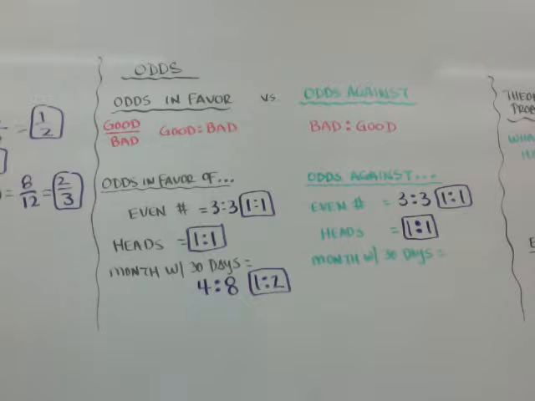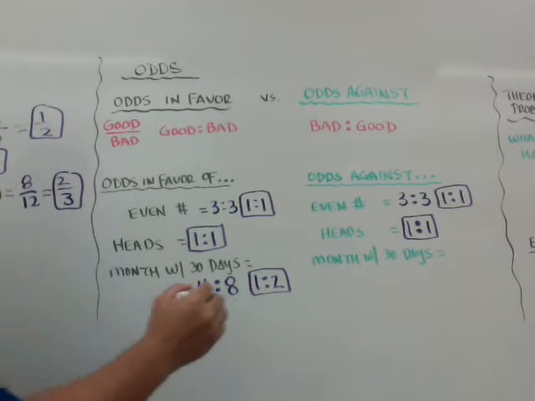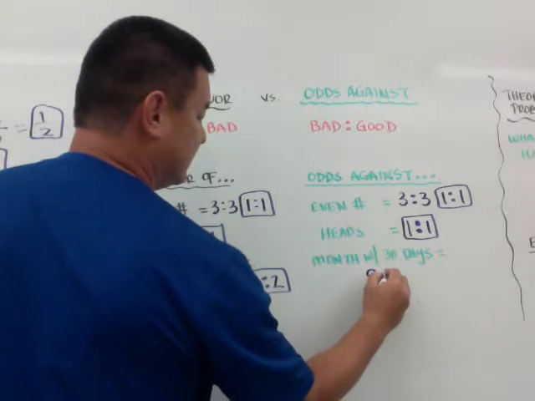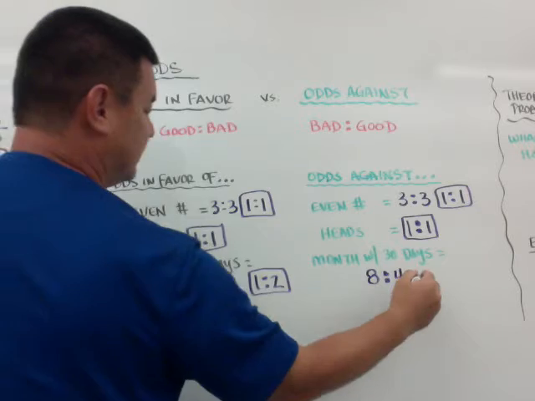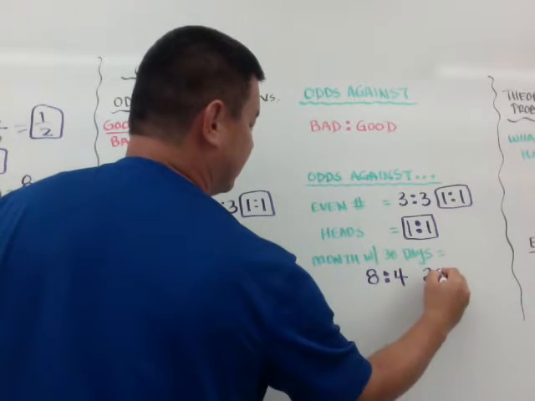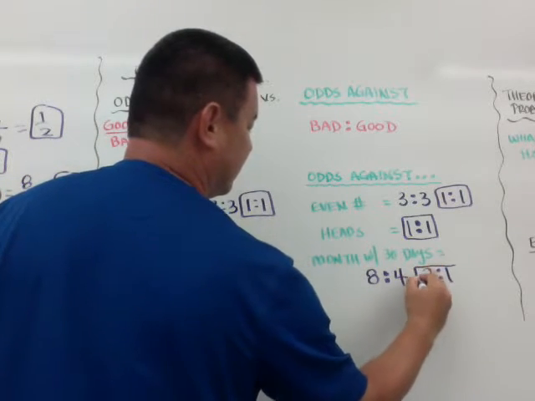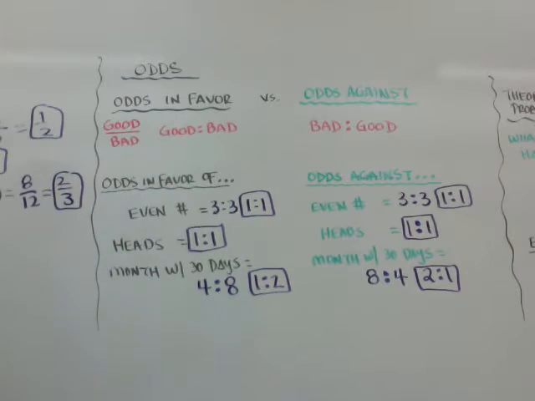And the month with 30 days. Now we want to go bad to good. There's 8 without 30 days, and there's 4 with. So there's 8 bad with 4 good. So when you do it this way, it's backwards compared to this one. It's 2 to 1. That's odds in favor, odds against.